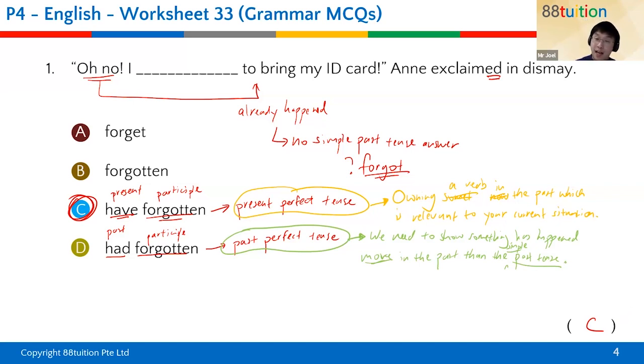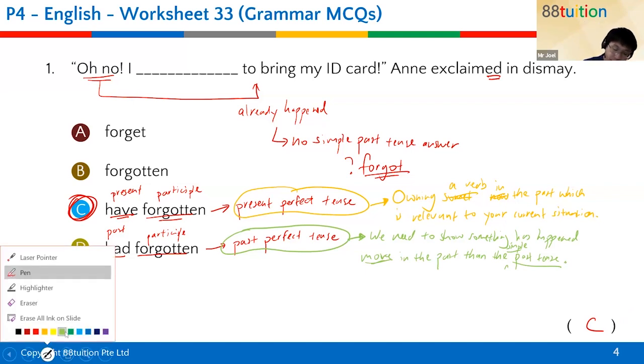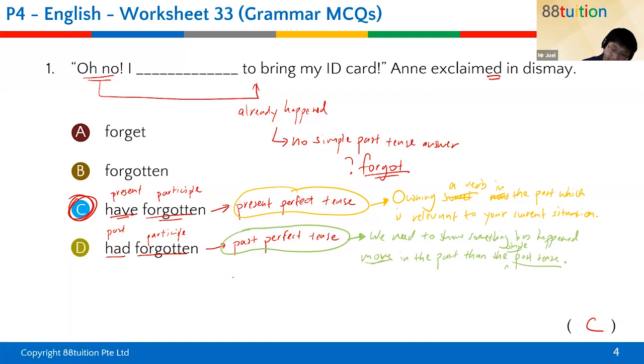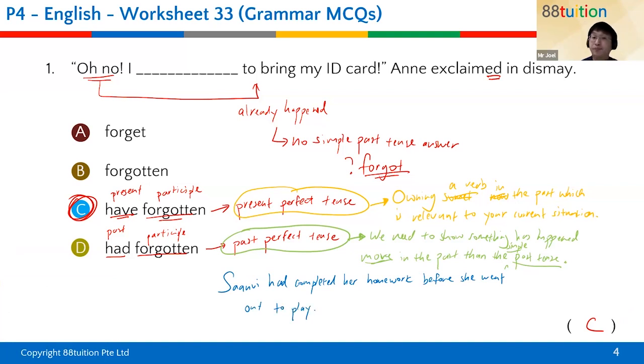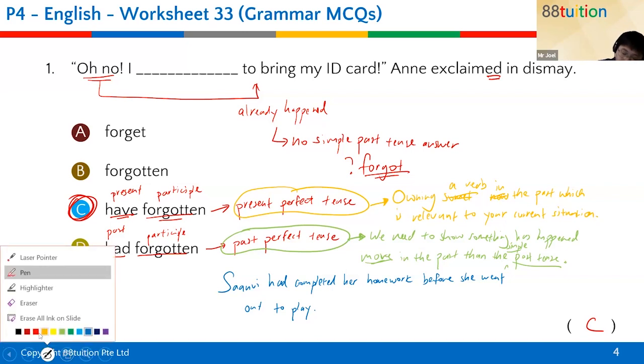So over here, I can say something like, Sanvi had completed her homework before she went out to play. All right, so look at this part.